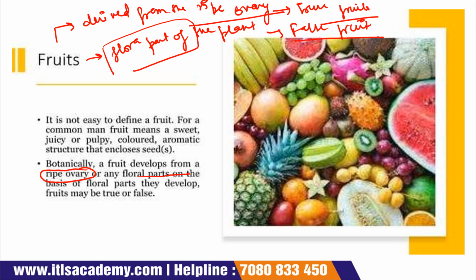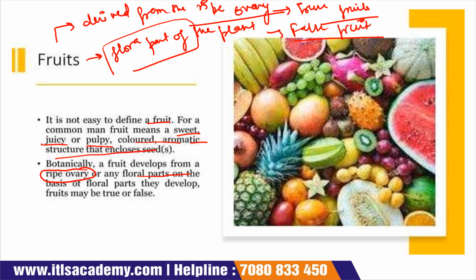Now, it is not easy to define a fruit. If we talk in common man's language, then fruit simply means a sweet, juicy or pulpy, colored, aromatic structure that includes seeds.